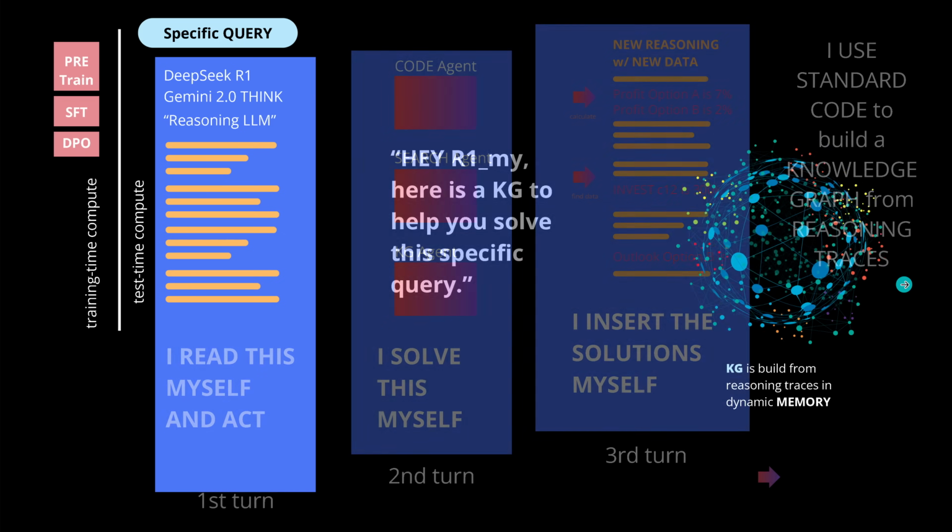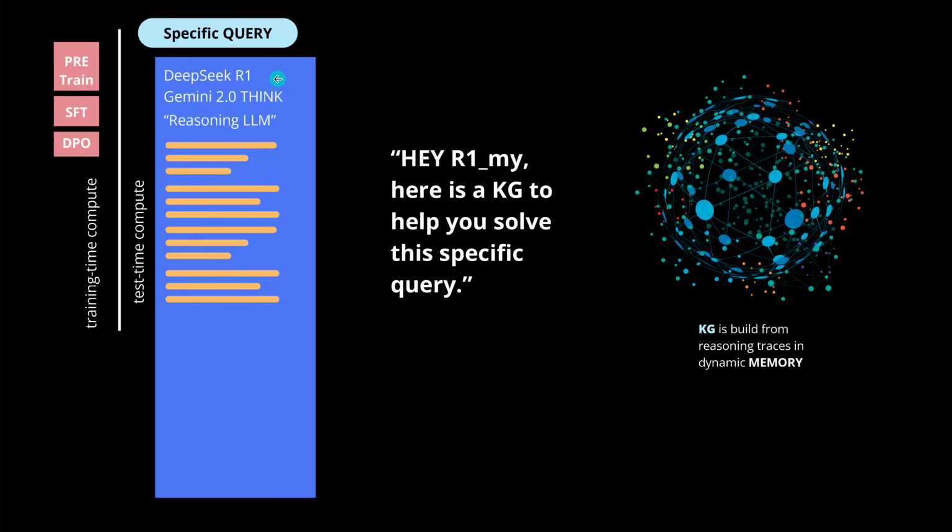And now the idea is simple, no? So I go here in another session to R1 or Gemini 2 thinking experimental, whatever you have, never mind, but it should be a reasoning model because the complexity is quite high here. Say, hey, R1, here's now a knowledge graph to help you solve this specific query. Especially if I do not have access to fine-tune or in any way modify R1, because R1 has a mixture of experts with 671 billion trainable parameters, is rather huge. I say, hey, buddy, here is a knowledge graph. This is my very specific knowledge graph with my financial data, with my risk portfolio, with whatever.